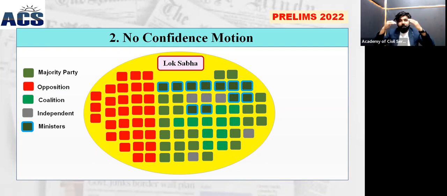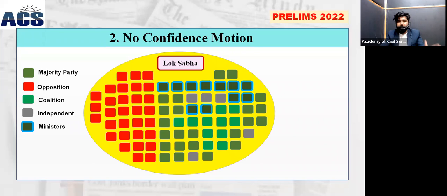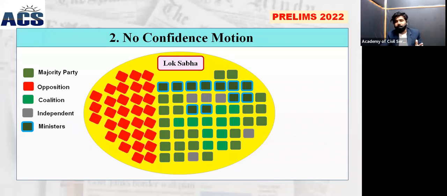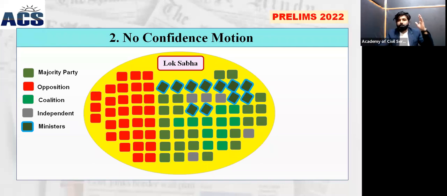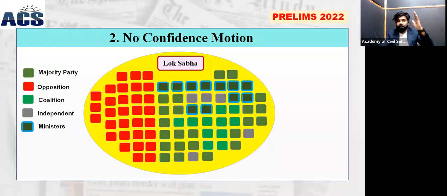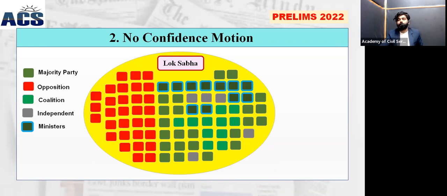Whenever we go into detail about the structure of the Lok Sabha, you can see that there will be a majority party. Like currently in India, BJP together is called NDA. There will be coalitions also. The majority party will be part of the government, supporting the government. There will be an opposition in the Lok Sabha. Can you see the PPT and the animations of the PPT also? Okay. Then the coalitions, and the ministers in this area are represented in different images, with graphical representation and animation given in order to understand it.